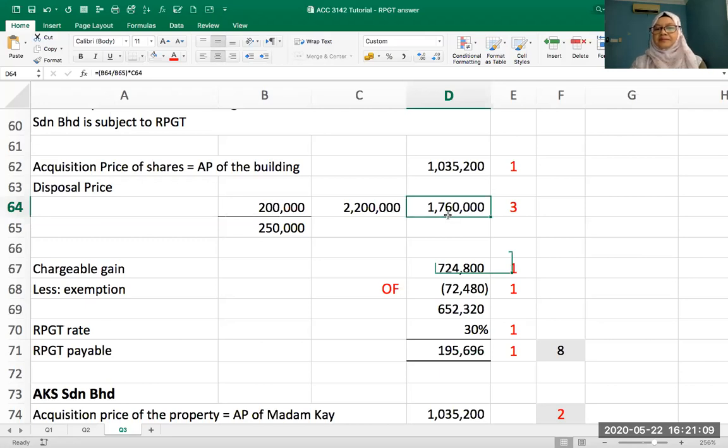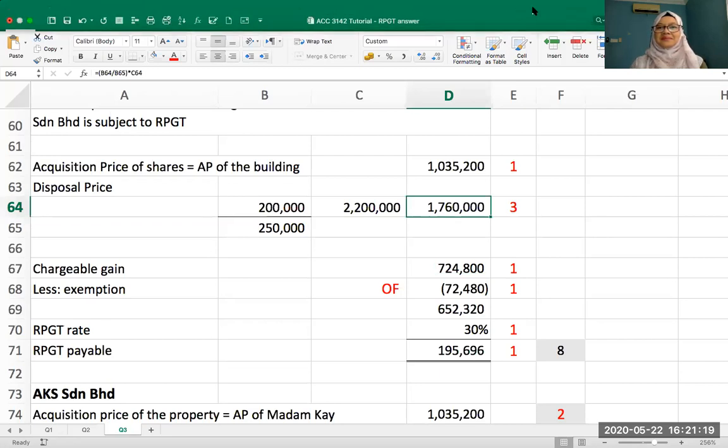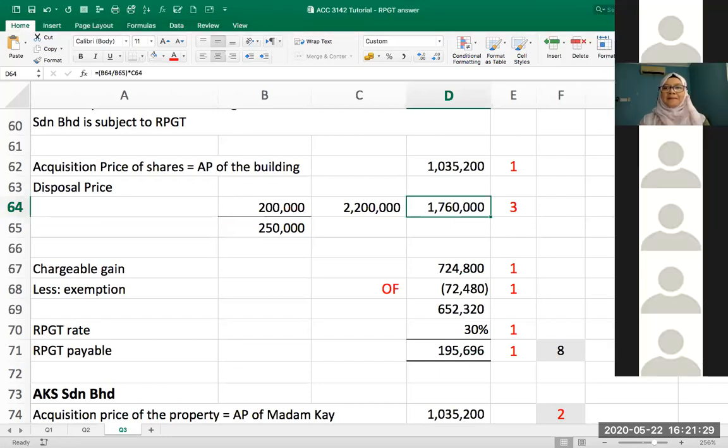Clear or not? Who asked earlier? Sorry, I was having a little connection problem. Yeah, I understand already, the portion. Okay. Clear now? 200 over 250. Yup. Yeah, so clear. Okay, other than that,